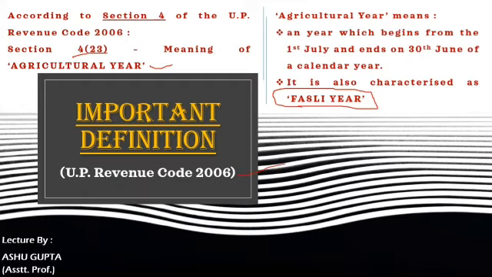So according to this code, agricultural year means a year which begins from 1st July to 31st June. That is known as a Fasli year in the purview of the agricultural land.